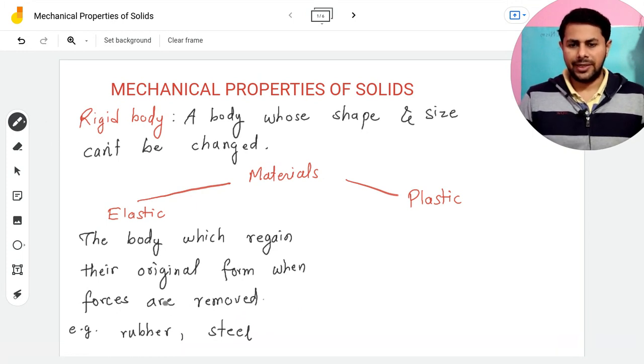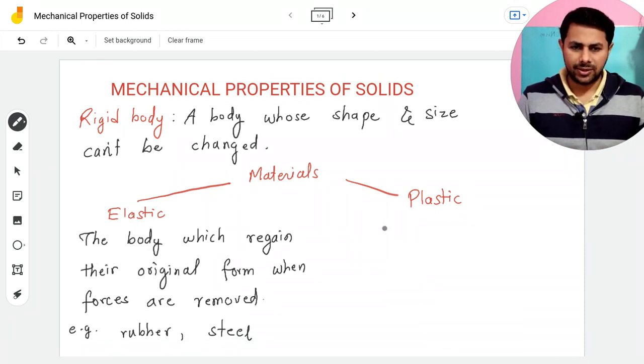In case of steel, it's not that apparent because to change the form of steel, you need a large force. If you take a steel wire and just stretch it by your hands, you won't see any apparent change in its length. But steel is also an elastic body. All right. So what are plastic bodies?